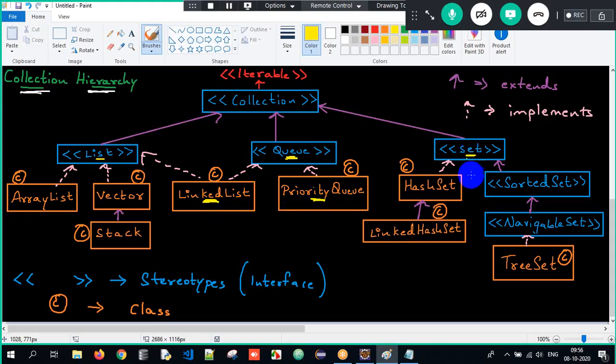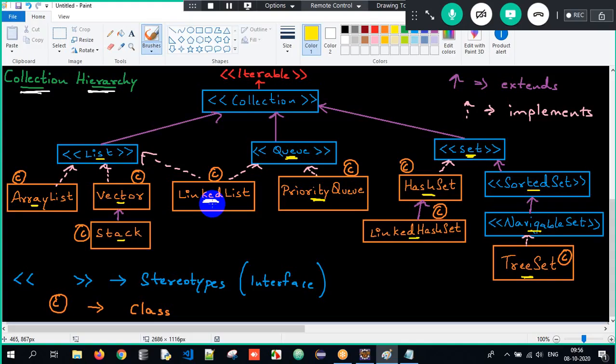Under Set we have three implementation classes: HashSet, LinkedHashSet, and TreeSet. But TreeSet will implement NavigableSet, NavigableSet will extend SortedSet, and SortedSet will extend Set here. Ultimately, under Set we have HashSet, LinkedHashSet, TreeSet. Under Queue, two: LinkedList, PriorityQueue. Under List, ArrayList, Vector, Stack, and LinkedList. This is the collection hierarchy which you have to remember no matter what.